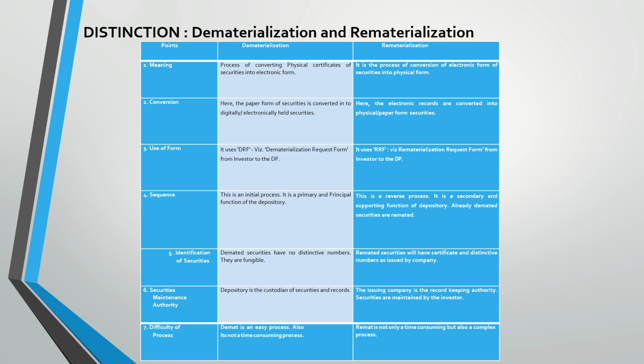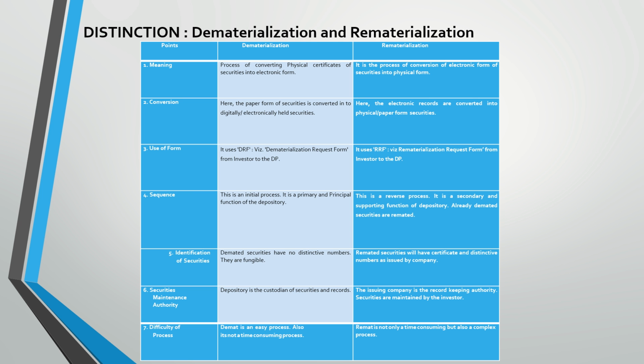मतलब डीमैट में क्या होता है, your physical certificates are converted into electronic, so it is the initial or primary process, whereas remat is the reverse process when your electronic holdings are converted into physical holdings. Then identification of securities. In dematerialization, dematted securities have no distinctive numbers, they are fungible, whereas in rematerialization, securities will have certificates and distinctive numbers issued by the company.